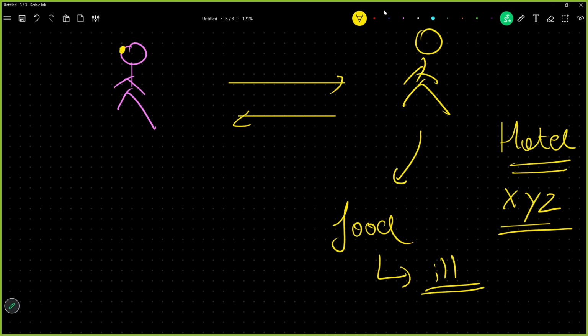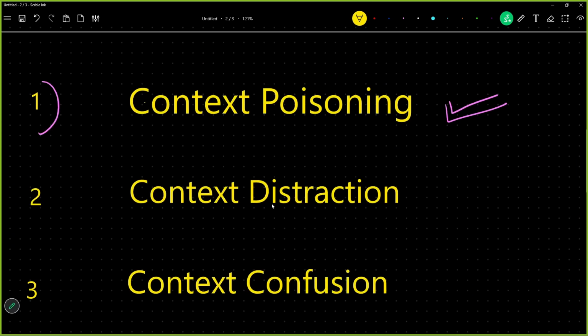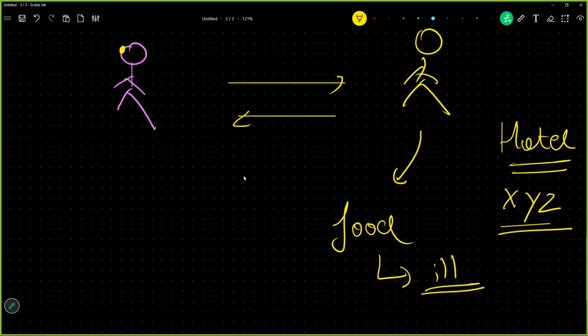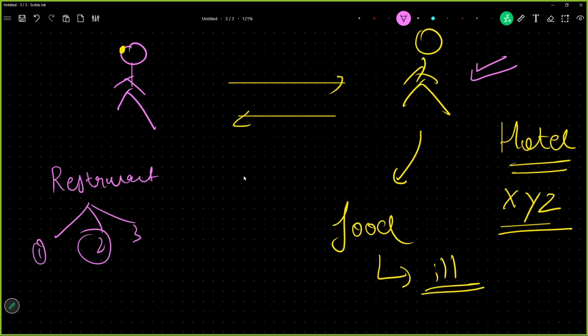I could also refer to it as food poisoning, but I'm not going to do that because it will cause confusion in your head: is context poisoning and food poisoning the same? No, they are not. Because of eating bad food in the hotel, the friend got food poisoning and became ill. He gave this information to you. And now, every time you think about going to a restaurant or hotel, you will get a list of hotels: hotel number 1, hotel number 2, hotel number 3.